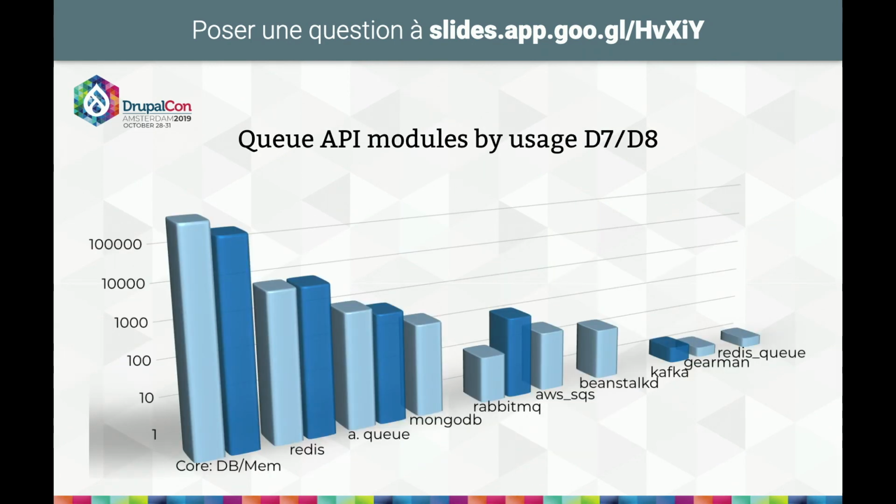Here we have a graph of the popularity of the various queue systems. As you can see, the built-in queue drivers are much more used than anything else. But then Redis, which includes a queue, is still much used itself, but we don't have the notion of which sites are using Redis just for the cache and are not using the queue, for example. What we can see is that RabbitMQ is the most used dedicated queue server, by far.